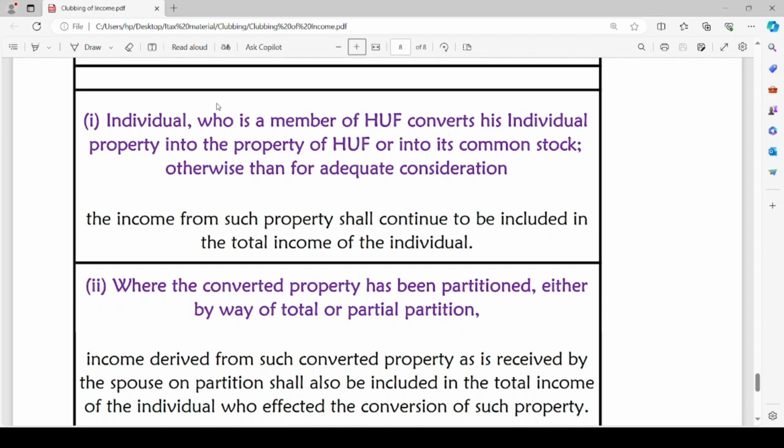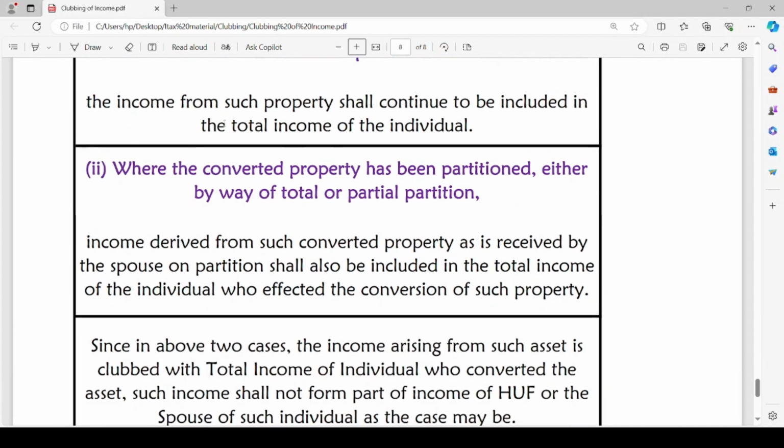The income from such property shall continue to be included in the total income of the individual, in spite of being transferred or converted into the property or common stock of HUF. Still, if any income is being derived from such property, it will be clubbed to the total income of the individual only, not the HUF. Where the converted property has been partitioned, either by way of total or partial partition of HUF, then on partition of HUF, the funds will be divided amongst the members.